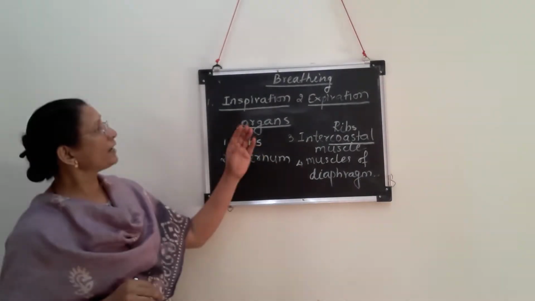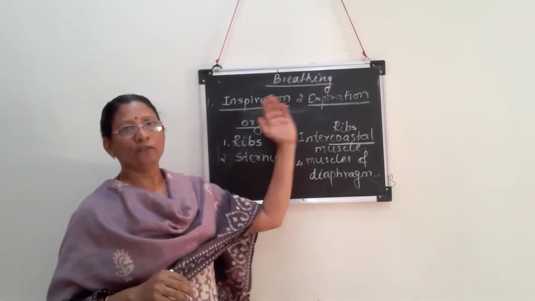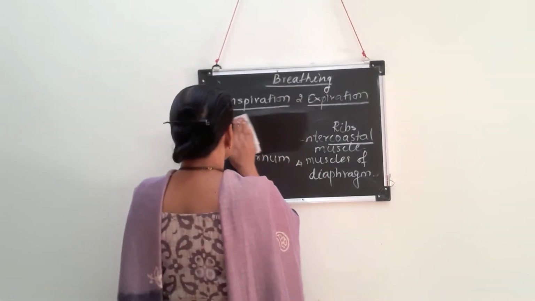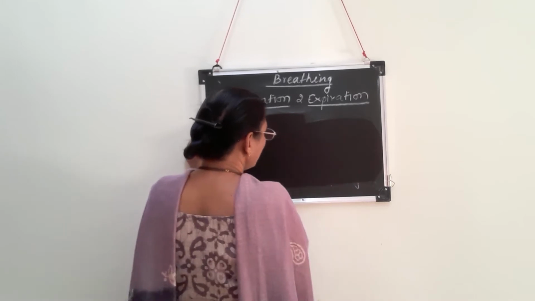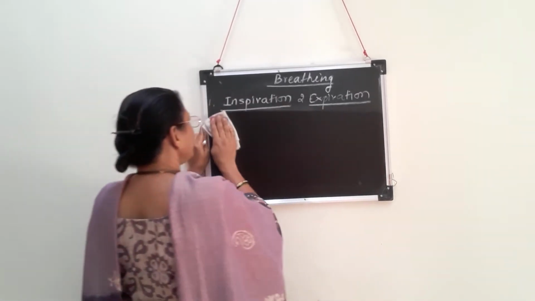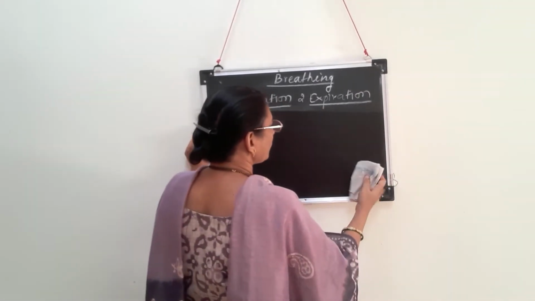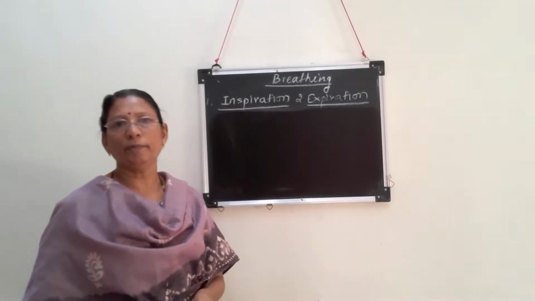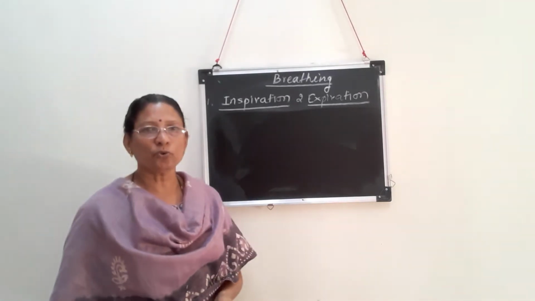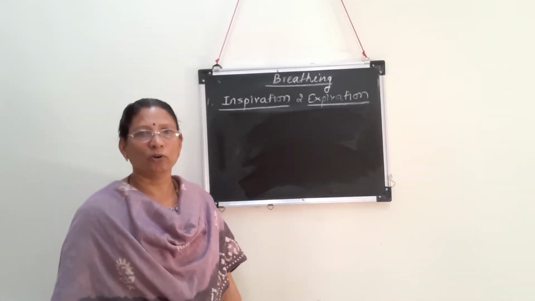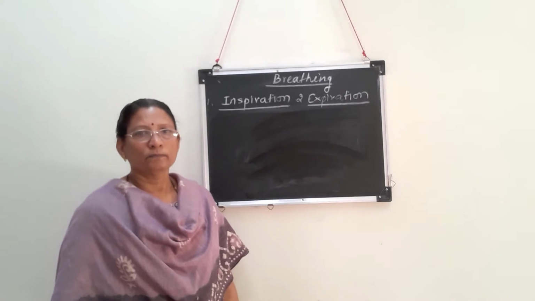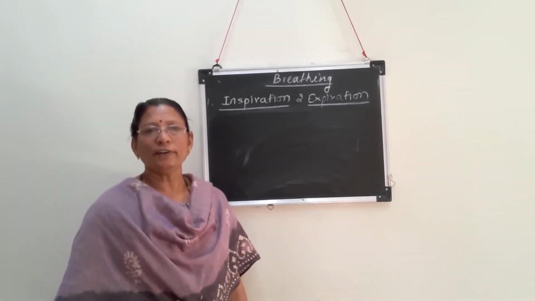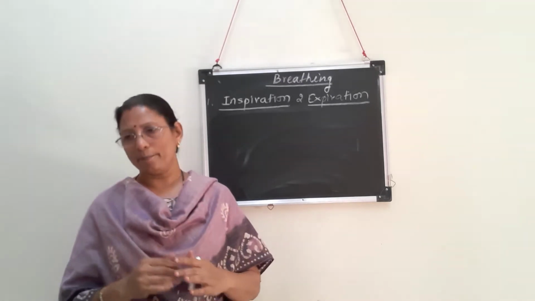Now we are going to start actually with the process of breathing with its 2 steps, inspiration and expiration. We will see first the events taking place during inspiration. It is very easy because for its understanding we have to take a deep breath like pranayama. So when we take a deep breath, what happens?